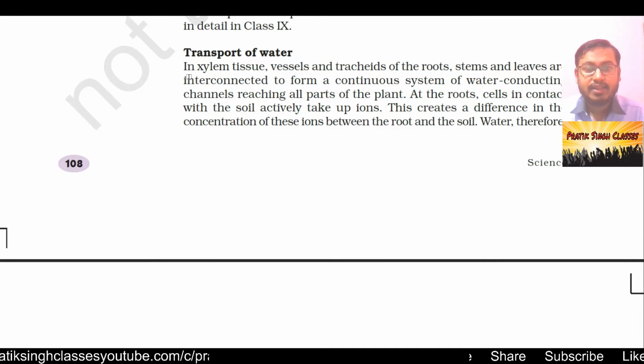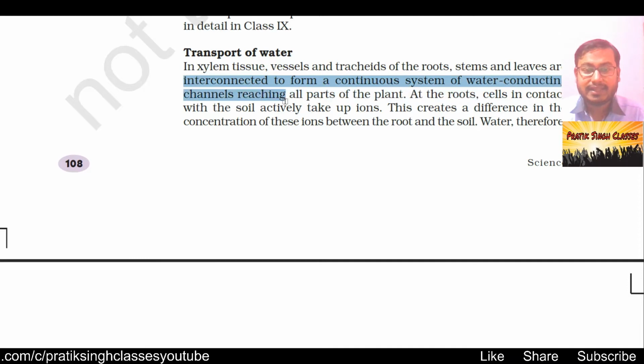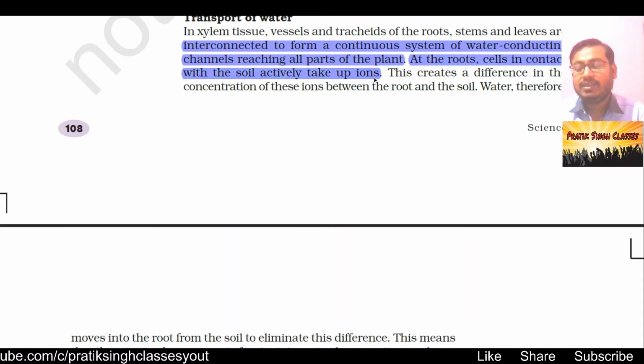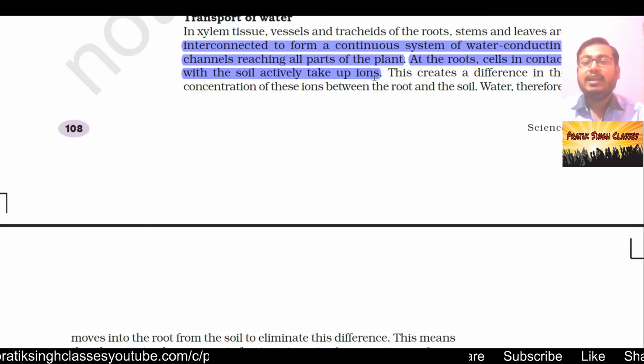Transportation of water. The xylem tissue, vessels and tracheids of the roots, stems and leaves are interconnected to form a continuous system of water conducting channels reaching all parts of the plant, just like the arteries in our body. At the root, cells in contact with the soil actively take up ions. Always remember that whenever we say the roots absorb minerals and water from the soil, it is not in molecular form, instead it is in ionic form. Water is absorbed in the form of H+ and OH- ions.